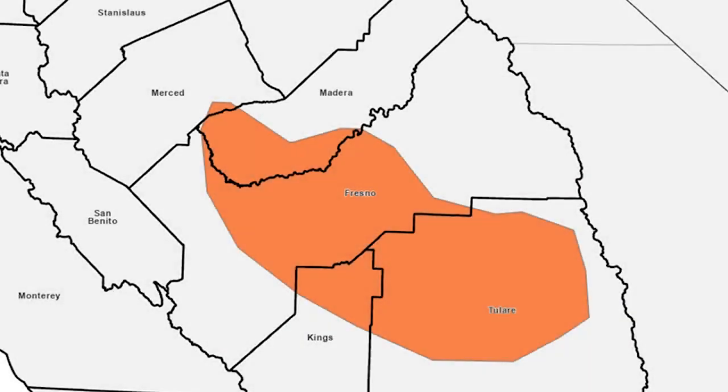Here's an example to show how RMA determines a smoke event. The heavy smoke density polygon is shown as an orange-colored polygon. The heavy smoke density polygon is overlaid on top of the counties. Any insurable county that intersects with the heavy smoke density polygon for that day would qualify for one smoke event. In this case, Merced, Madera, Fresno, Kings, and Tulare counties qualify for a smoke event for this day.